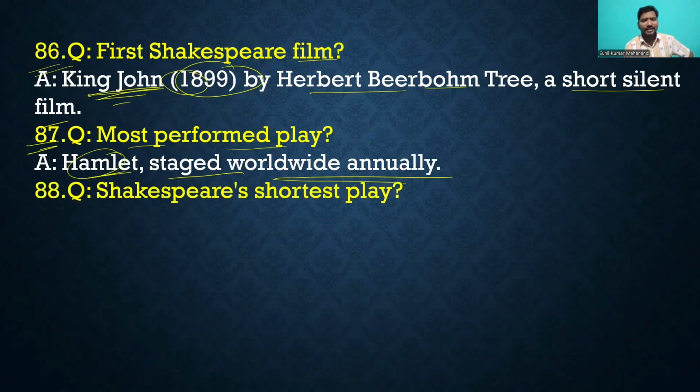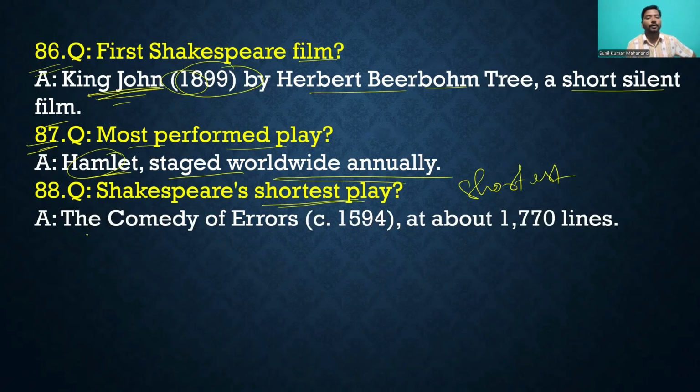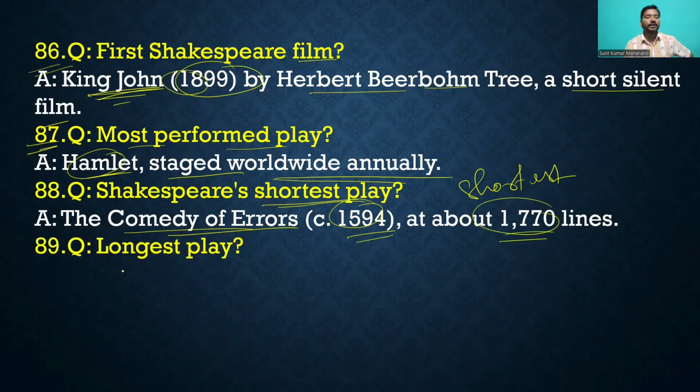Right. Shakespeare's shortest play. Which is Shakespeare's shortest play? Okay, The Comedy of Errors. The Comedy of Errors is the shortest play of Shakespeare, published in 1594, about 1770 lines. Right? Then move to the another question.